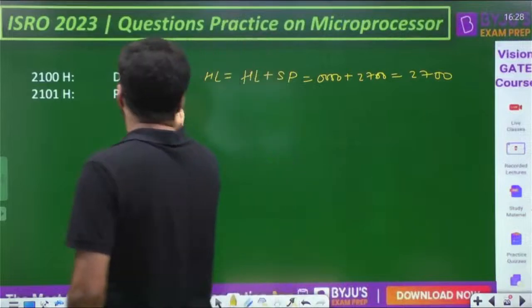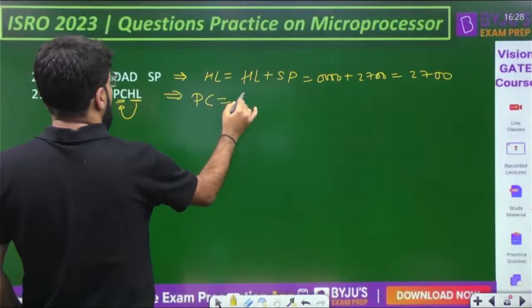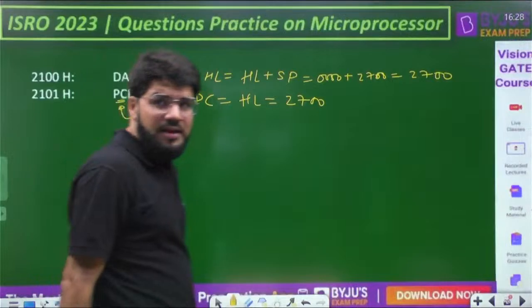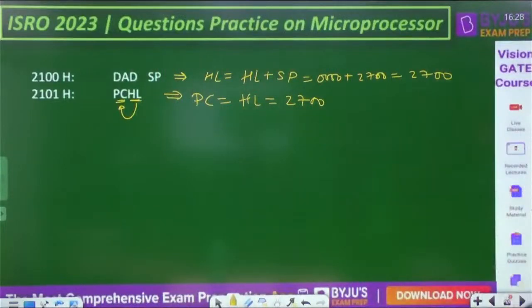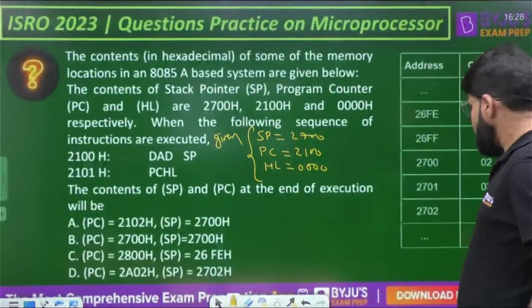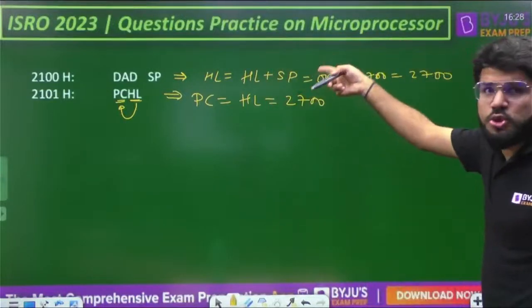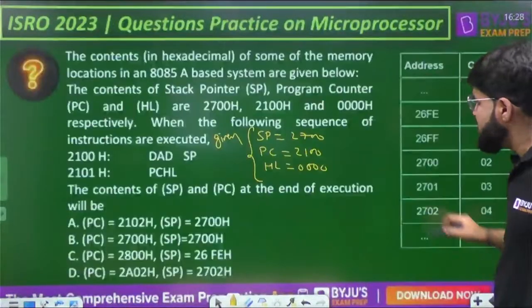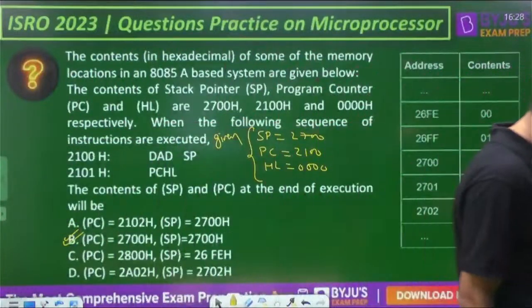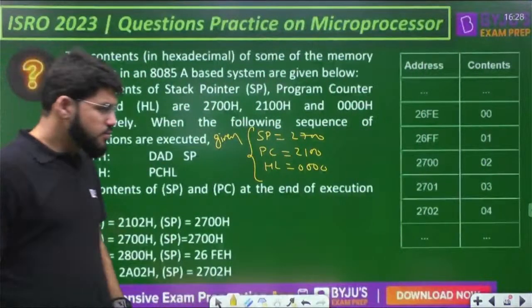That is HL. Now PCHL, which we took in a question earlier. The contents of HL are directly copied to the program counter. The program counter gets the HL, and HL has 2700. Now, what is the question? The question is simply the contents of SP and PC at the end of execution. PC gets what HL has, that is 2700, and SP was used but not modified. So PC is 2700, SP is also 2700. Answer is option B. Done.